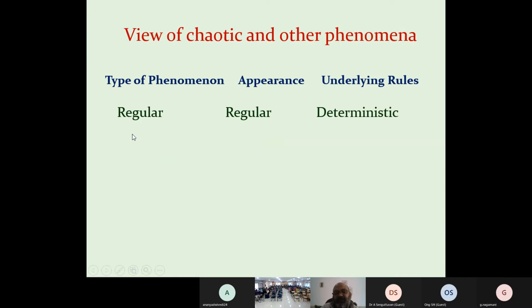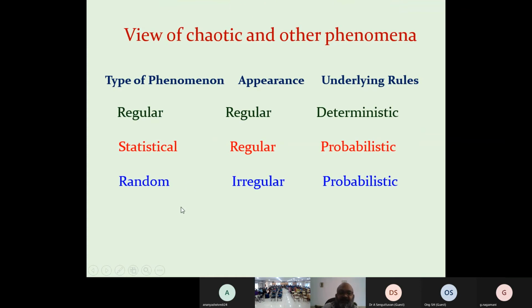We have regular phenomena, with regular appearance and deterministic rules. We have statistical phenomena, with regular appearance, based on probability. Next we have random phenomena, with irregular appearance, but also based on probability.